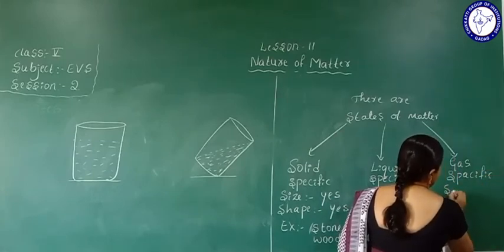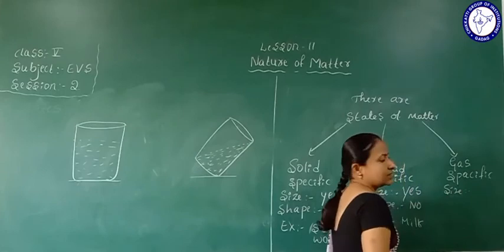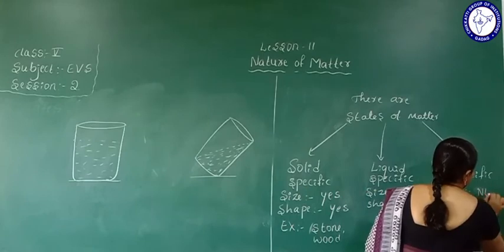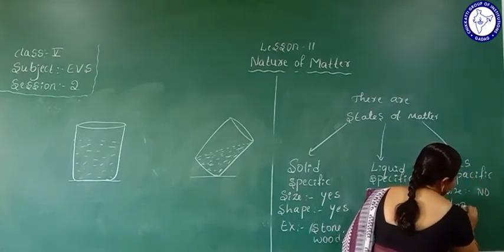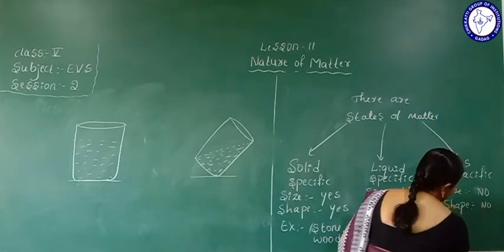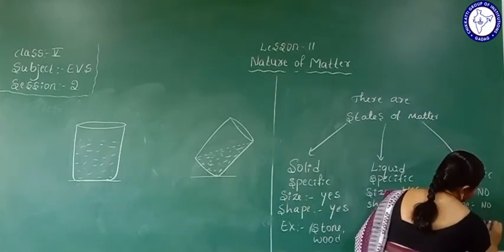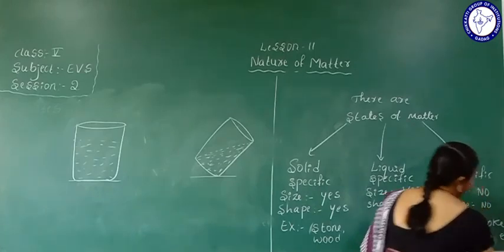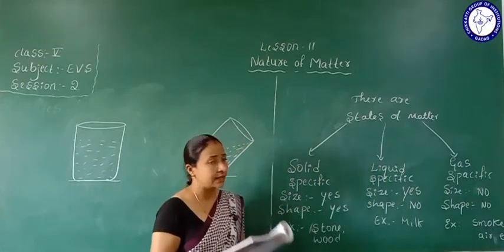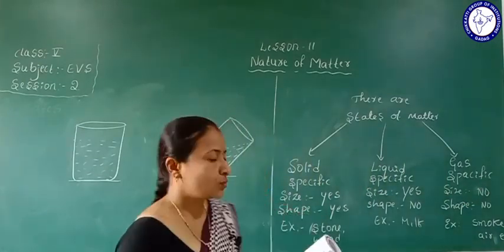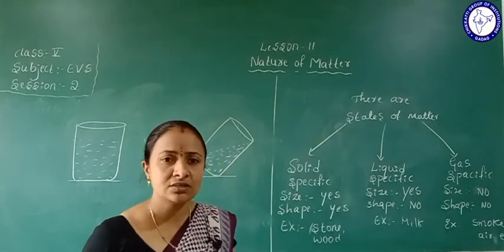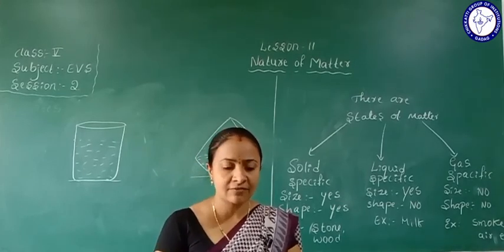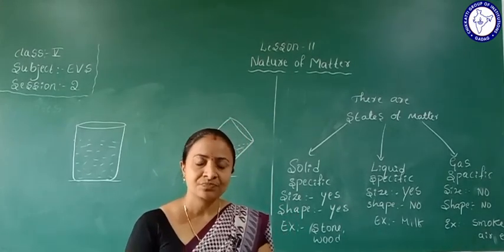Does gas have specific size and shape or not? The gases do not have any size, and shape also no. What examples can we give here? Smoke, air, etc. Understood this one? These all we have been studying: the states of matter. In the next class we will be studying the effect of heat on matter. Okay, thank you for watching.